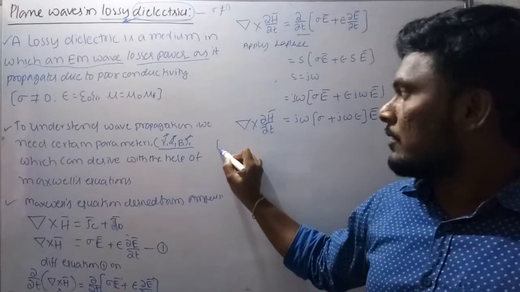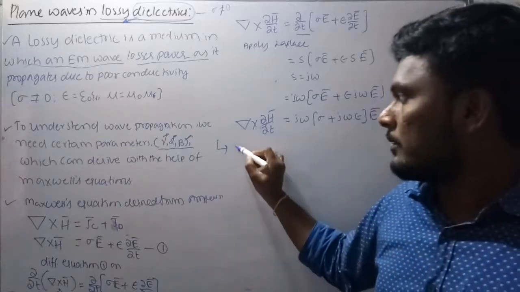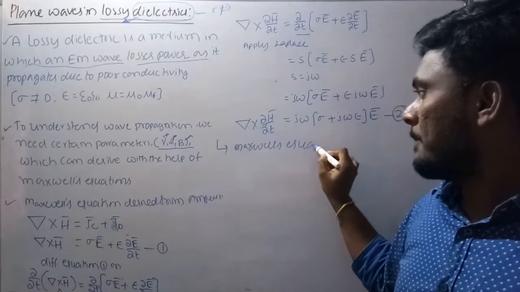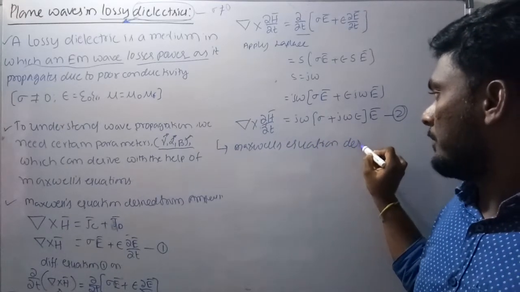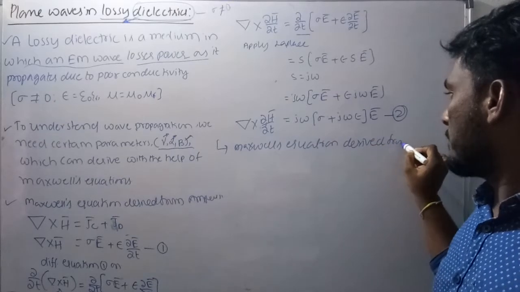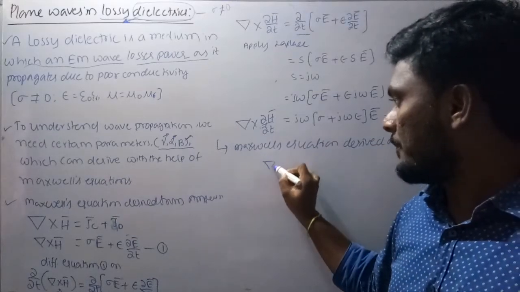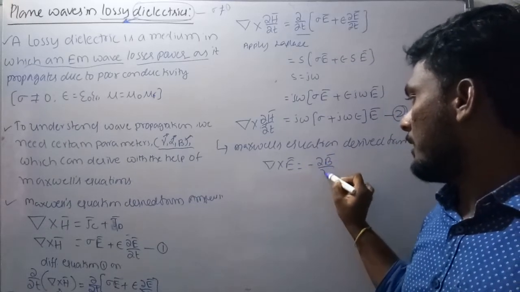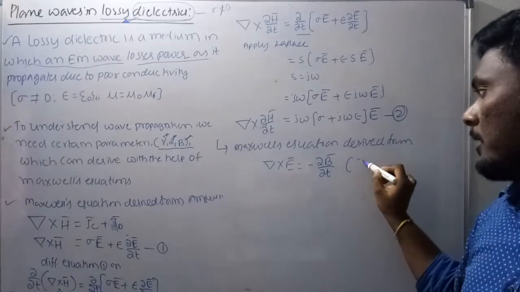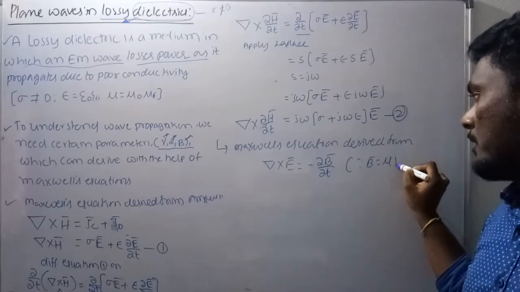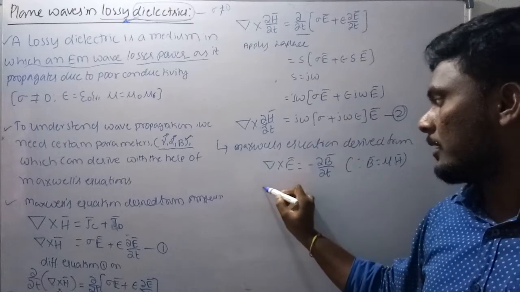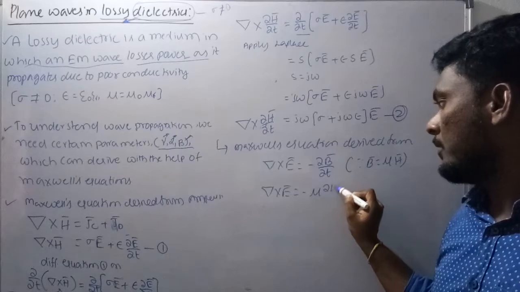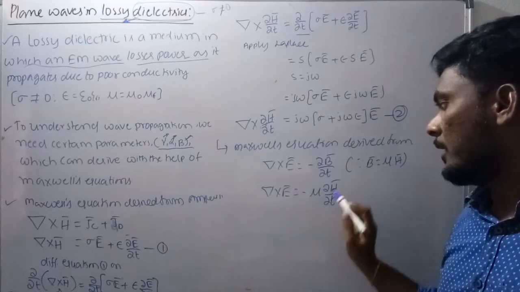Okay, now consider one more equation. What equation? That is the Maxwell's equation derived from Faraday's law. It is del cross E bar equals minus dou B bar by dou t. You already know what B bar is here. B bar is equals to mu times H bar. So substitute it here. So del cross E bar is equals to minus mu times dou H bar by dou t. You will get it here.